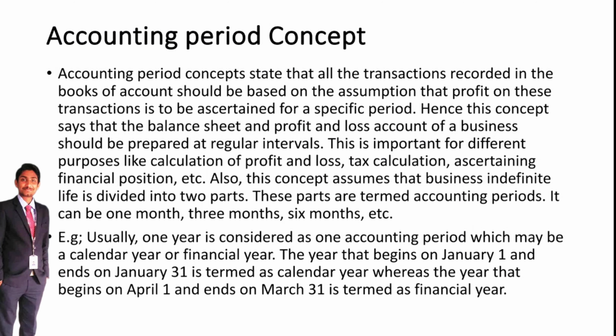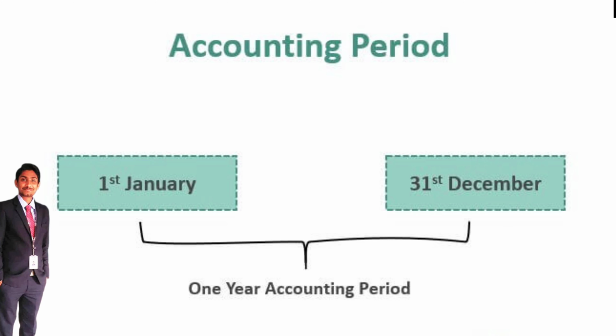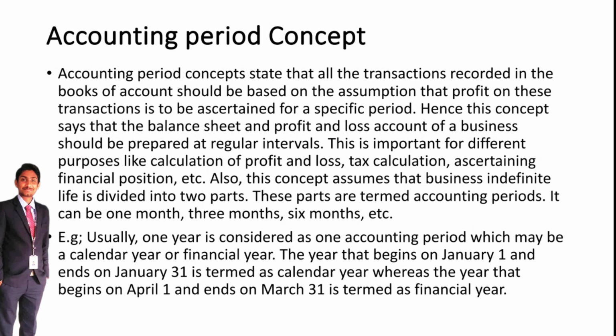So by using this concept, the accountants will prepare the profit and loss account and balance sheet for the accounting period. At 6 months once or yearly once, we'll prepare the books of accounts, like calculation of profit and loss, tax calculation, ascertaining the financial position, etc.